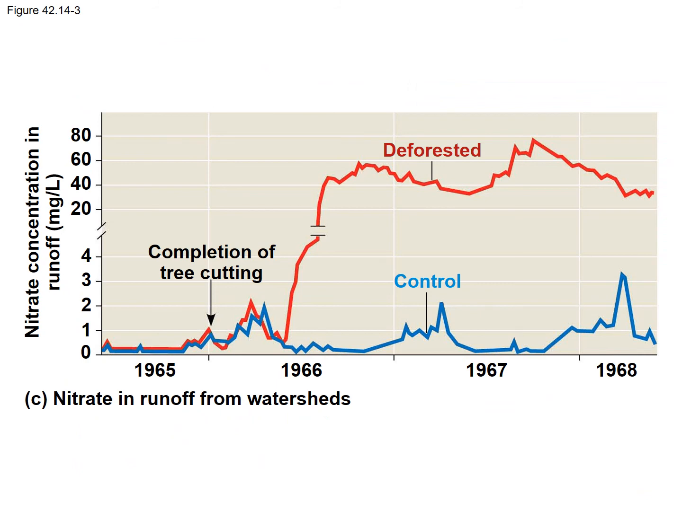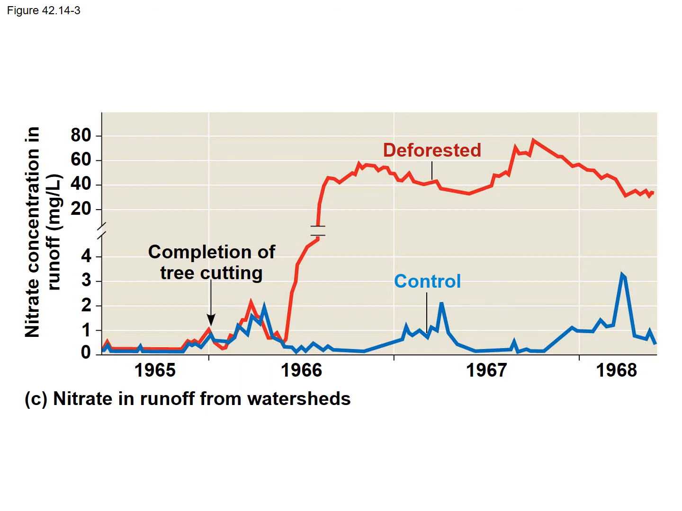So here they've got a graph. They have the years on the x-axis, and on the y-axis you've got nitrate concentration in runoff in milligrams per liter. And so they've got the deforested site in red and the control site in blue. And if you notice, on the y-axis, there's actually a break in the graph. So the graph goes 0, 1, 2, 3, 4. They put a break in the graph, and then there's 20.